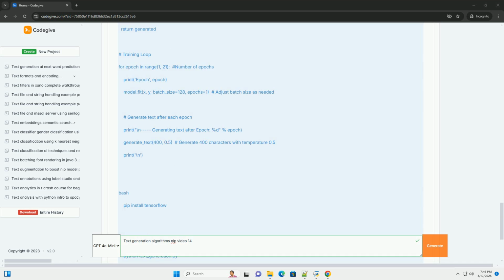This tutorial provides a solid foundation for understanding text generation algorithms in NLP. Experiment with different techniques and models to explore the possibilities and limitations of this exciting field. Good luck.